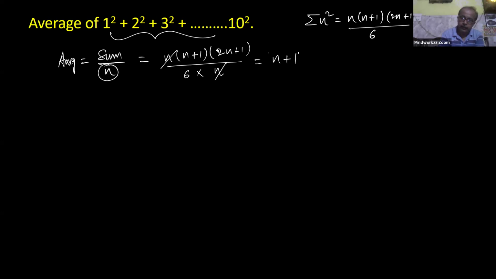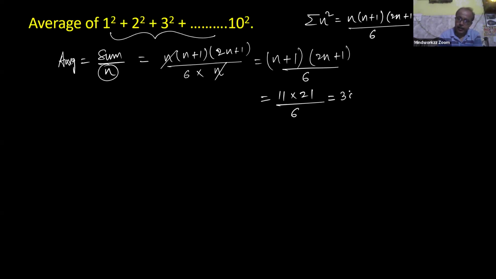Hence formula for this series is (n plus 1)(2n plus 1) divided by 6, where n is the number of terms. For this series, your number of terms is 10. So 10 plus 1, it means 11, 2n plus 1 is 21, divided by 6. And after doing some calculation, your correct answer is 38.5.